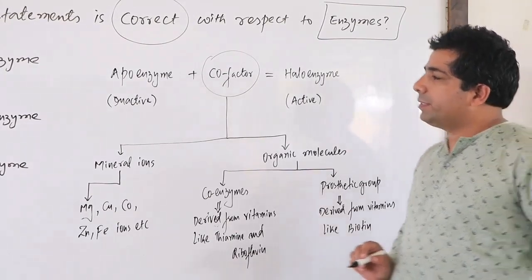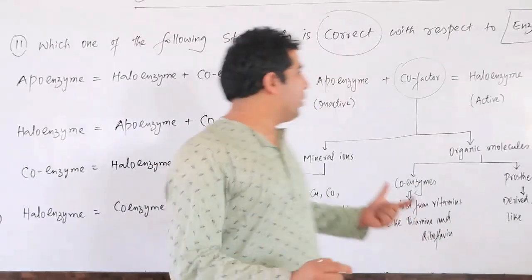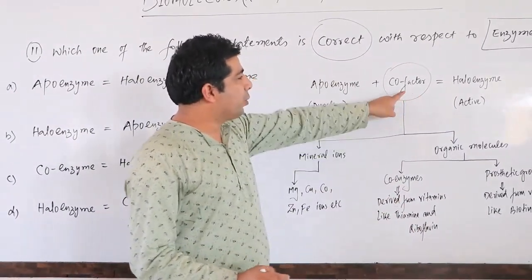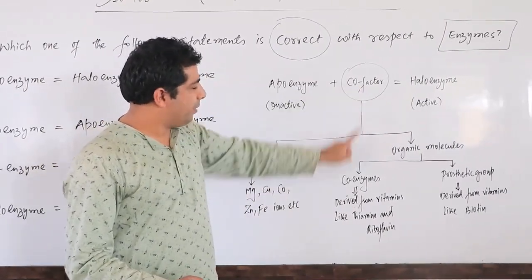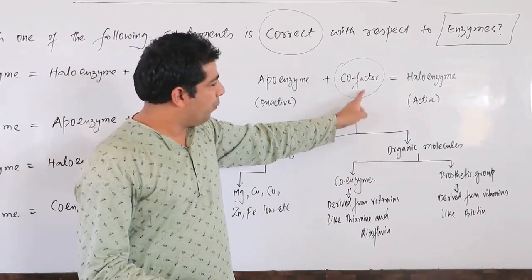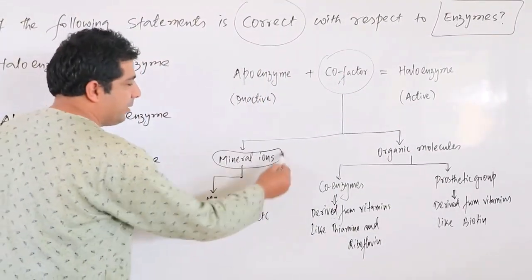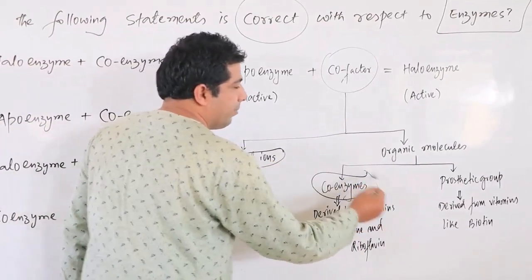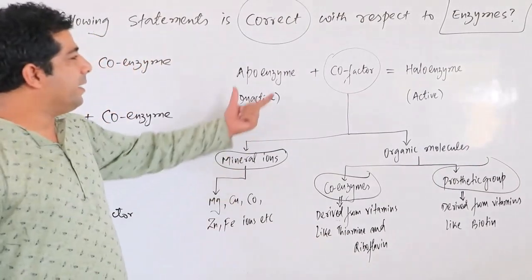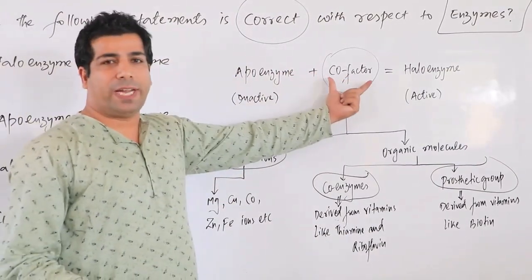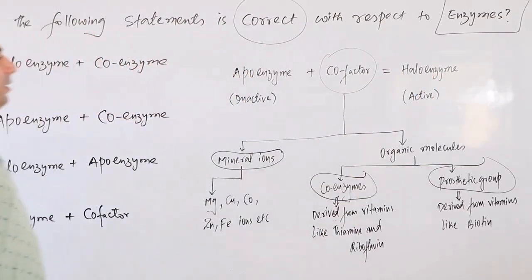So, my dear friends, if we look at this cofactor, it can be a mineral ion, a coenzyme, or a prosthetic group. What I need is apoenzyme plus cofactor gives holoenzyme.